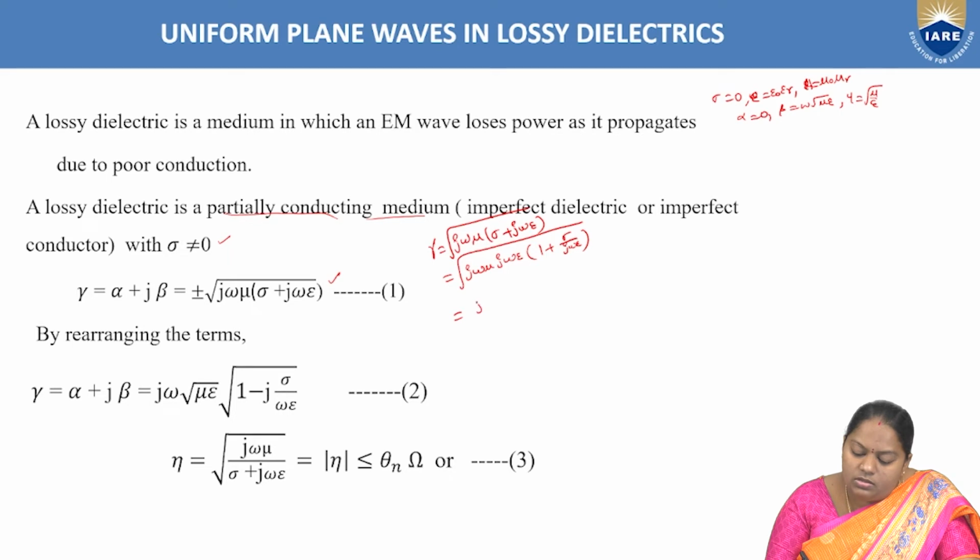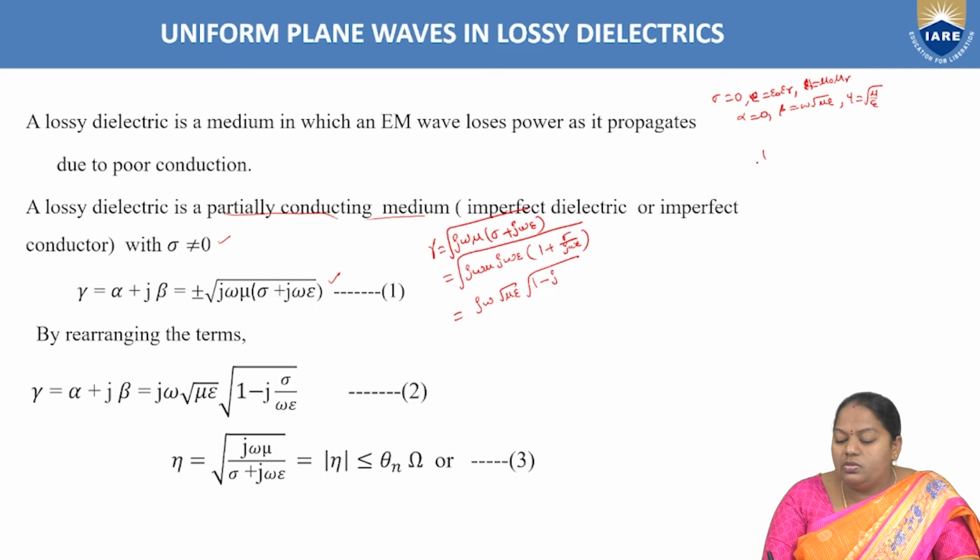So we write j omega root over mu epsilon into root of 1 minus j. Why? Because 1 by j can be written as minus j. How has this minus j come? If you rationalize 1 by j by multiplying with j by j, we get j by j square, and since j square value is minus 1, this can be written as minus j.